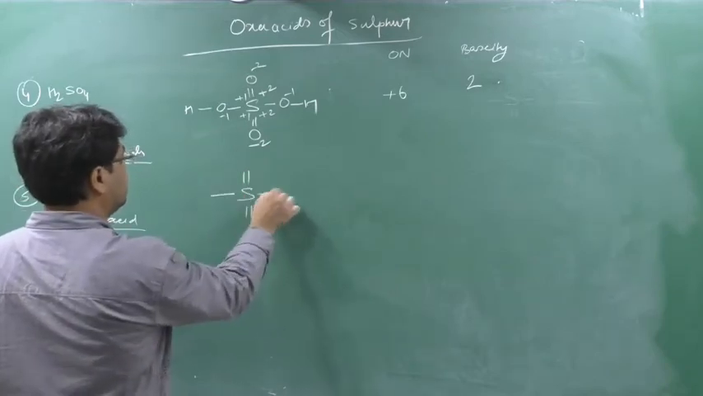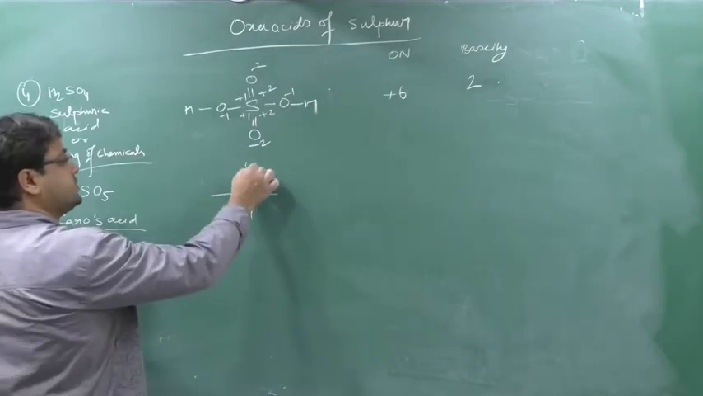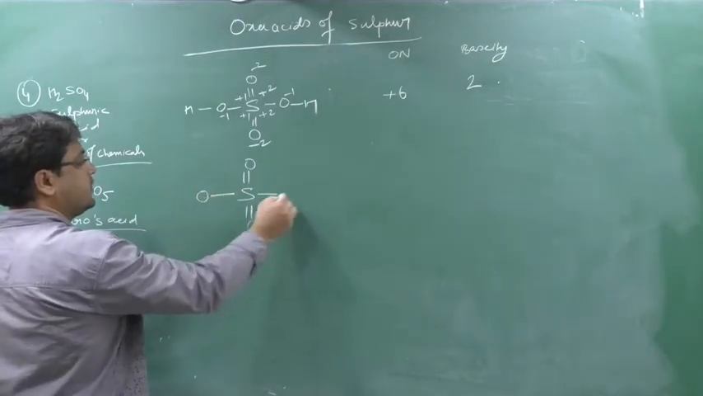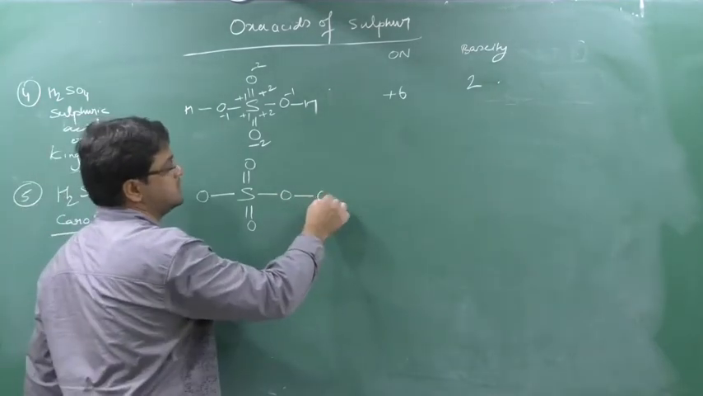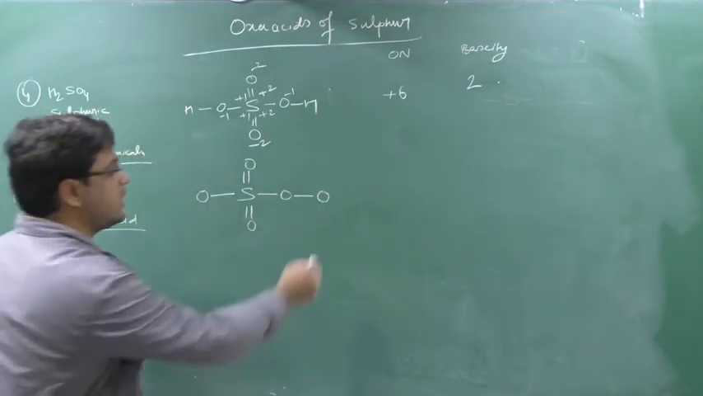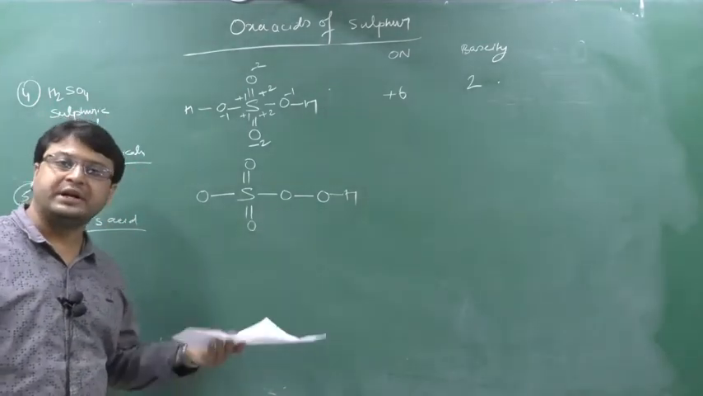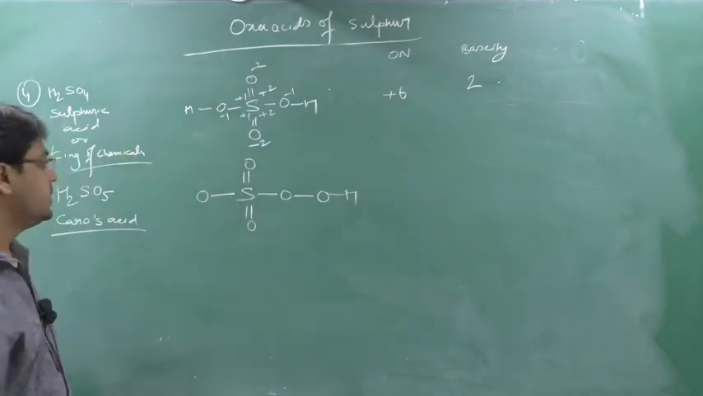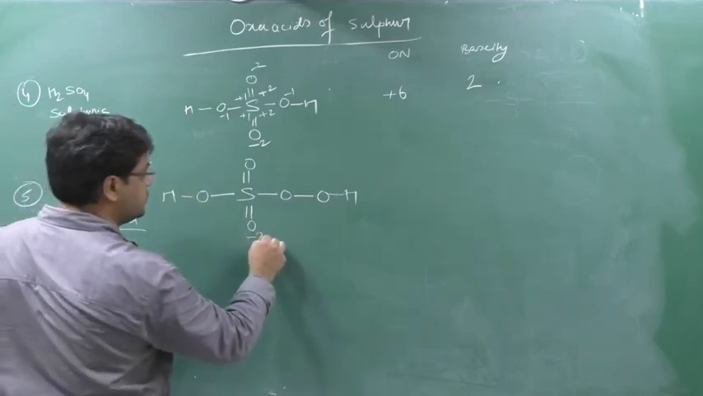Okay, how many oxygens are there? 5 oxygens. So how will we arrange? 1 oxygen here, 1 oxygen here, 1 oxygen here, 1 oxygen here. Clear? One more oxygen is remaining. So here one oxygen will come, and here hydrogen. As indicated, it contains an O-O linkage, which means it has a peroxy linkage. So here one more hydrogen will come.